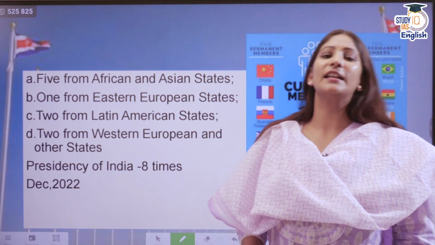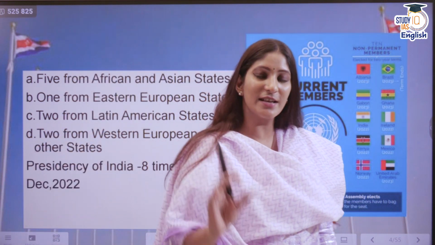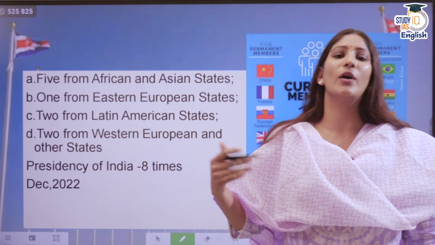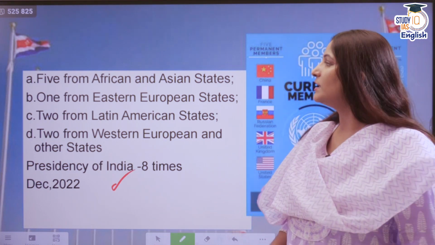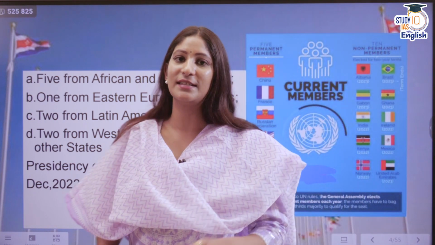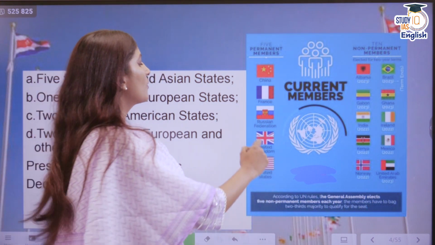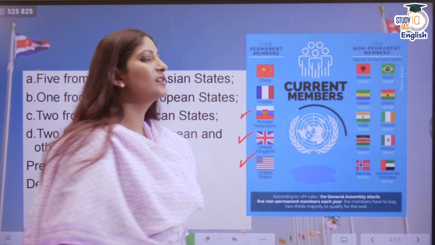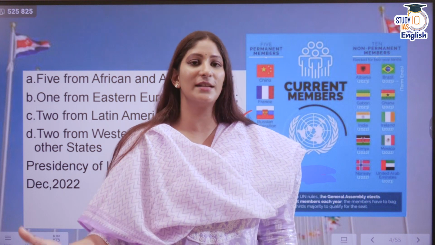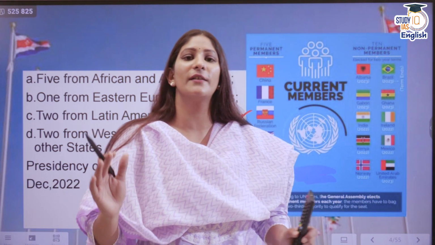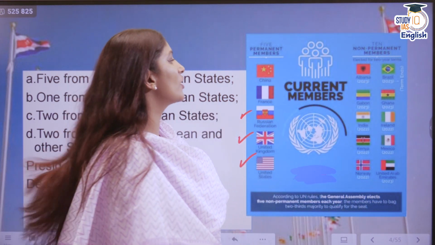Then, the presidency of the United Nations keeps on rotating. India has held the presidency of the United Nations on a monthly basis eight times, and the last one was December 2022. The five permanent members of the UNSC are nuclear powers: China, France, Russia, United Kingdom, and United States as well. There are 10 non-permanent members as well. So right now, 15 countries have a major say in the United Nations Security Council.